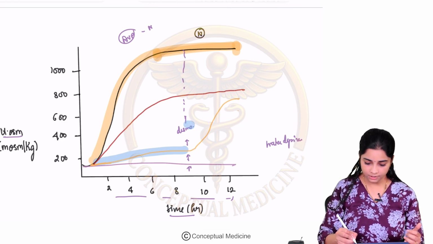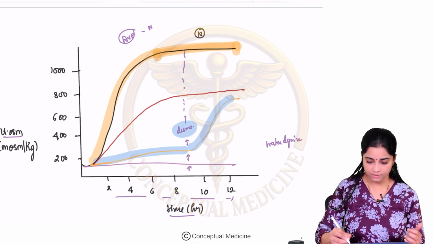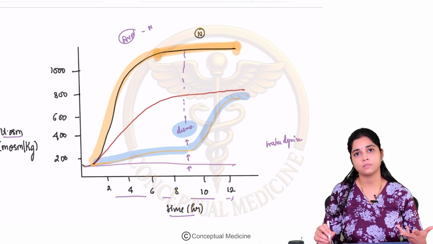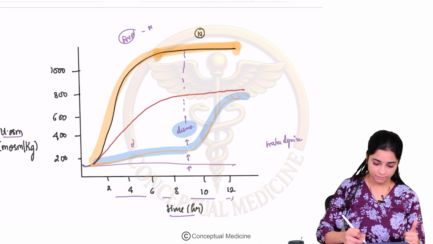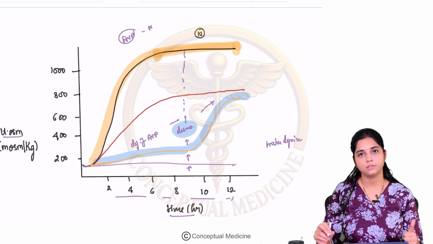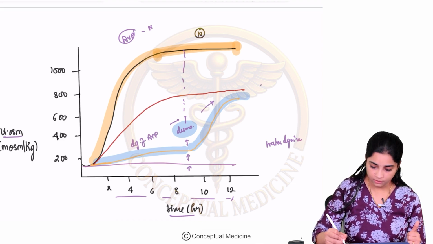But the moment you give a desmopressin challenge, your urine osmolarity increases. That means you begin to pass concentrated urine after giving AVP, so there is response to AVP. Initially, there was a deficiency of AVP, and after giving your challenge, there is an improvement in your urine osmolarity. Okay. So this is your central DI.